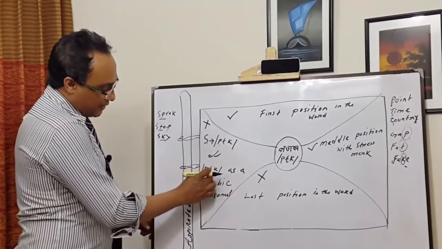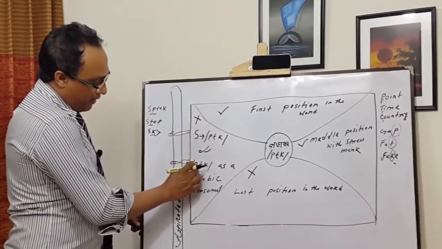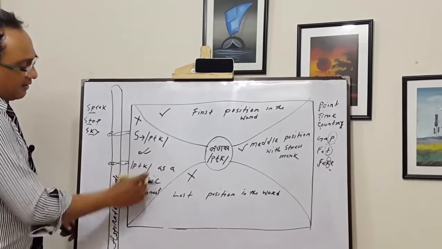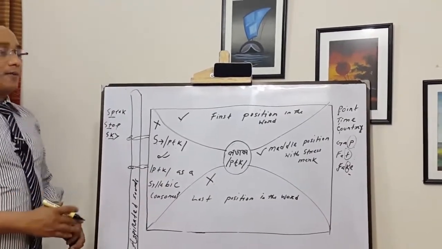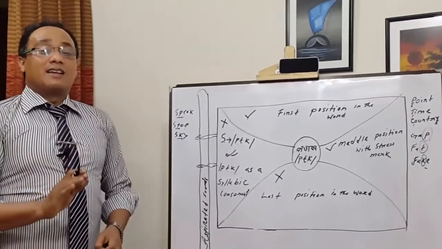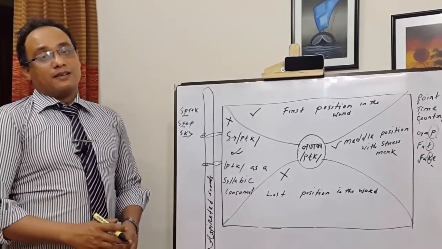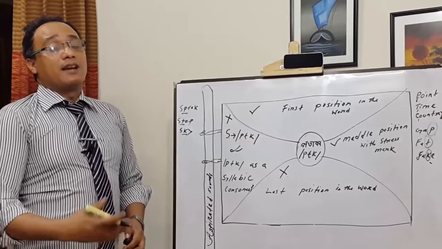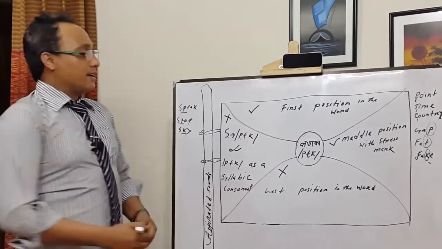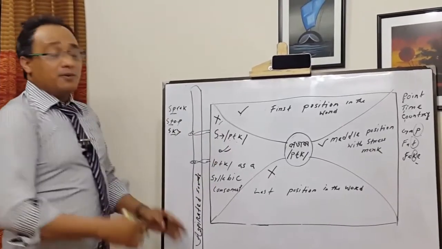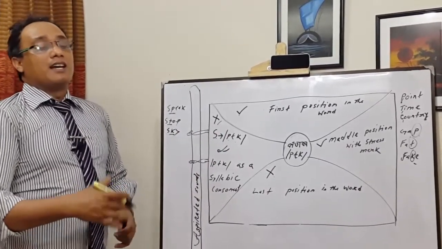So the last one we are going to know here, pa, ta, ka. And after pa, ta, ka, if we get a syllabic consonant, that is called pa, ta, ka as a syllabic consonant. So whenever we get pa, ta, ka as a syllabic consonant, then pa, ta, ka won't be aspirated, as there is a cross mark. So that pa, ta, ka won't be aspirated.